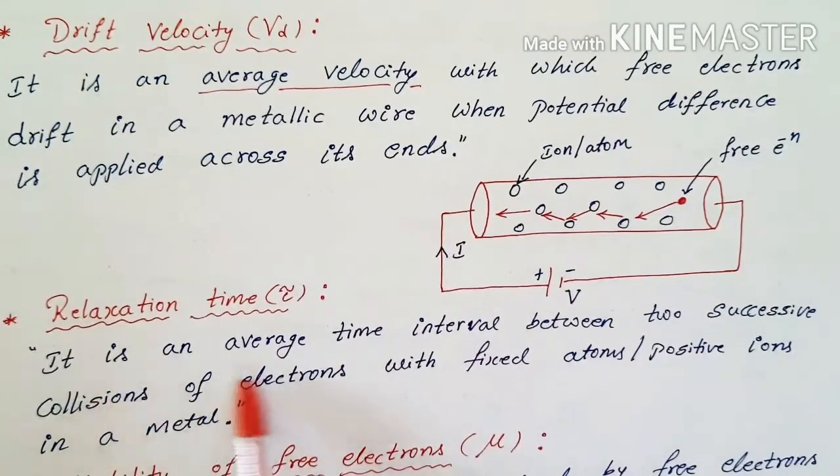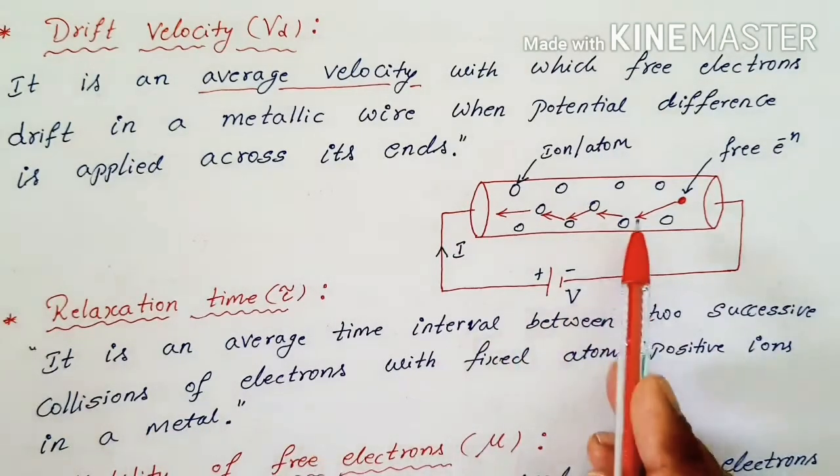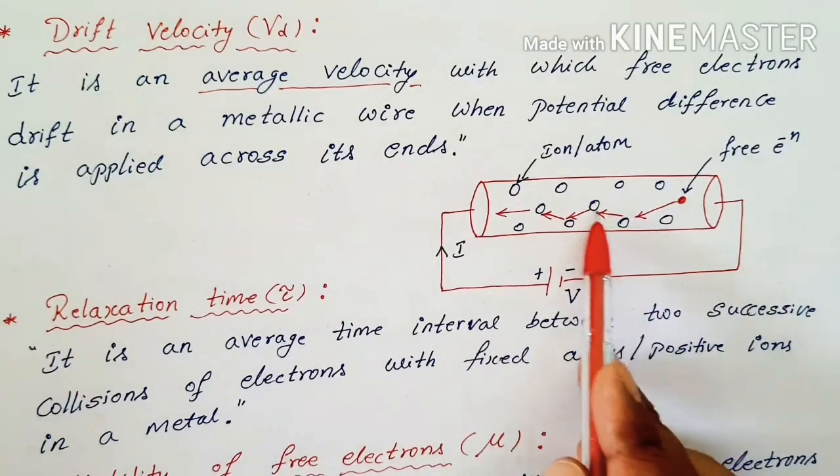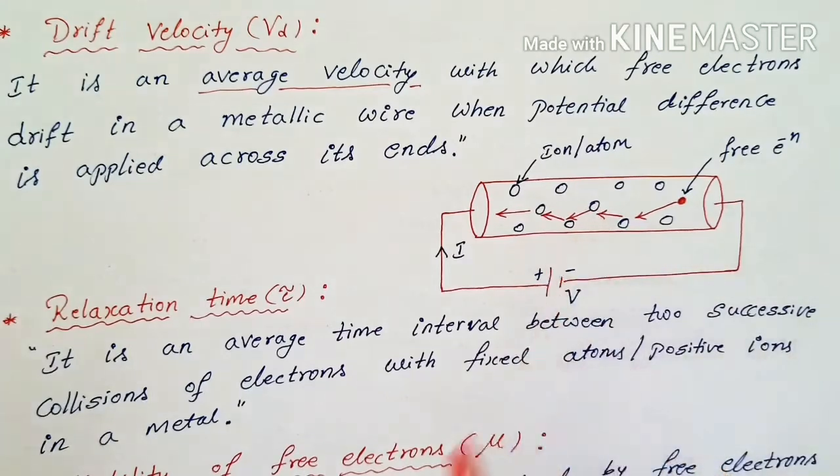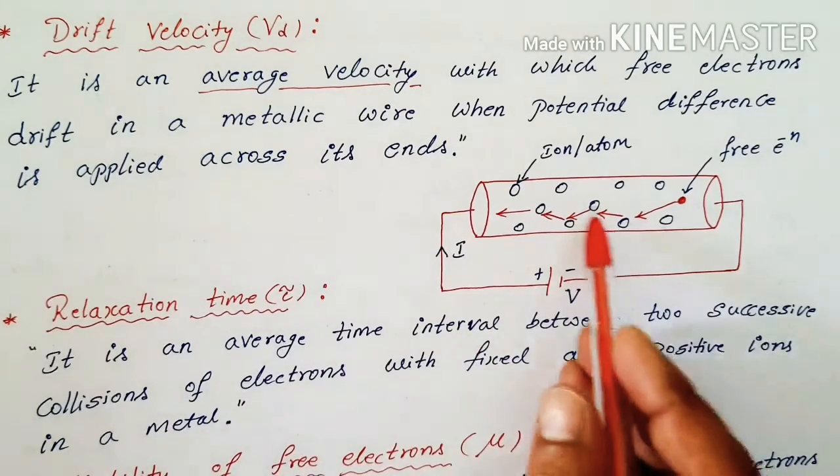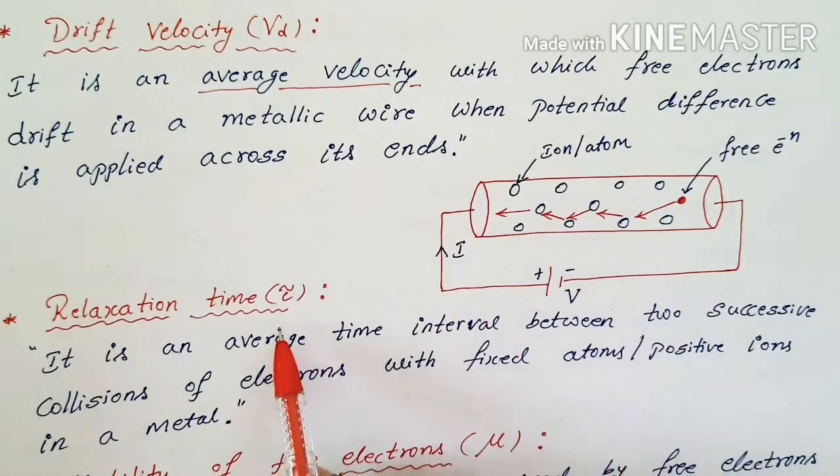And here an average time interval between two successive collisions of electrons. You can see here, between the two successive collisions, what the average time interval we get, with the fixed atoms or positive ions in a metal. So this time we called as a relaxation time.